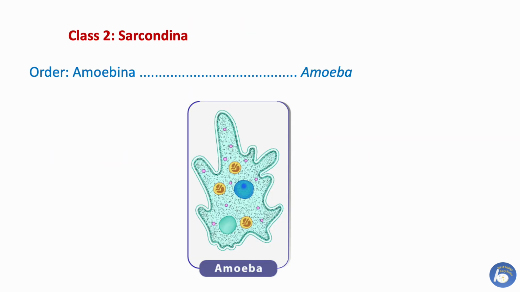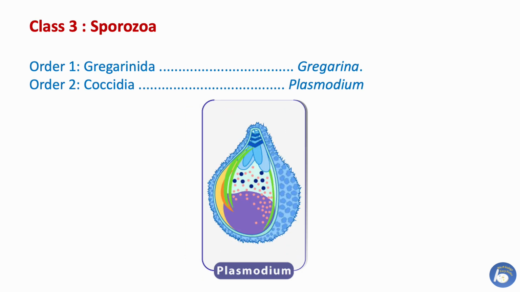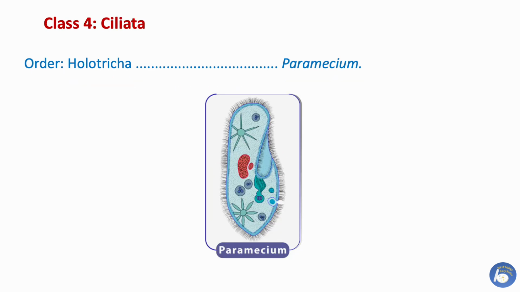Class 2 is Sarcodina. In this class, only one order is present, which is known as Amoebina. In this order, the famous example is Amoeba. Class 3 is Sporozoa. In this class, 2 orders are present. The first is Gregarinida and the second is Coccidia. Plasmodium is the famous example of this class. The next and fourth class is Ciliata. In this class, only one order is present, which is known as Holotricha. Paramecium belongs to this class.